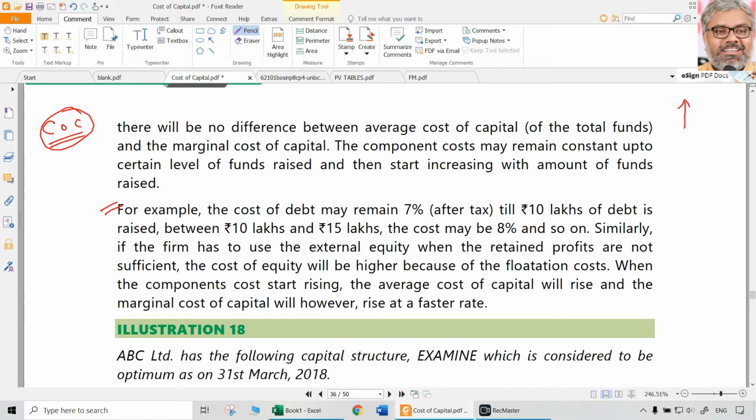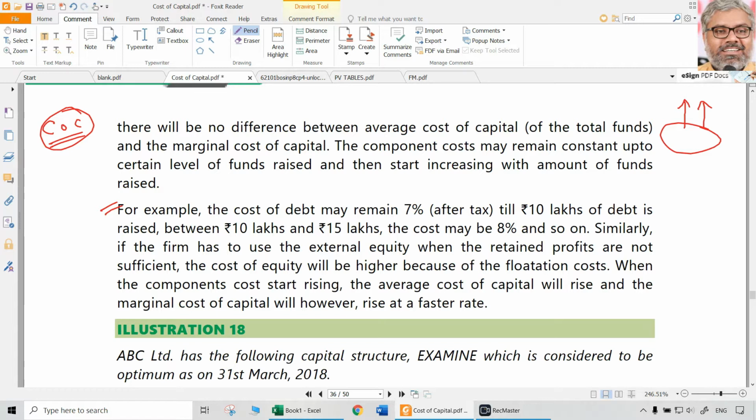Already there is existing equity, preference and debt; if new debt, new equity and new preference are going to be issued, they will not generally come with the same cost. Usually they will have a bigger cost. That is a general tendency, because there is already an existing firm with a lot of debt and other things in the capital structure. When new sources are raised, expectations will be more. Expectations more means cost of capital also will possibly be more.